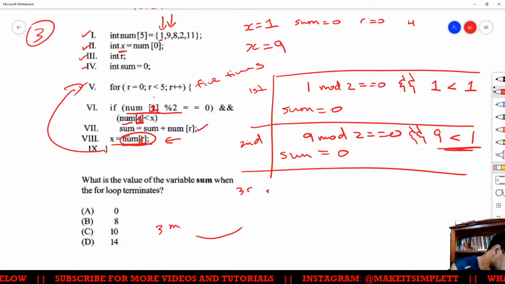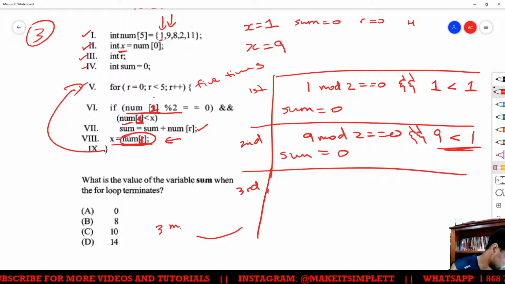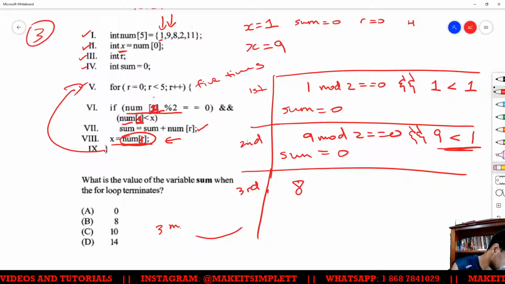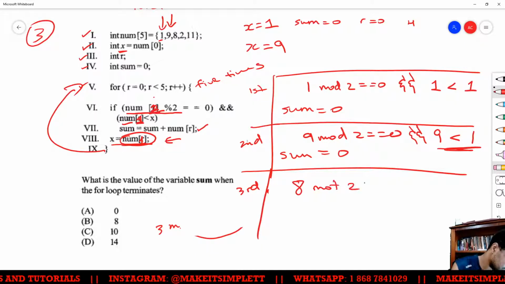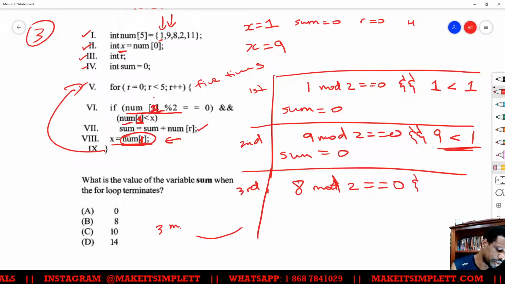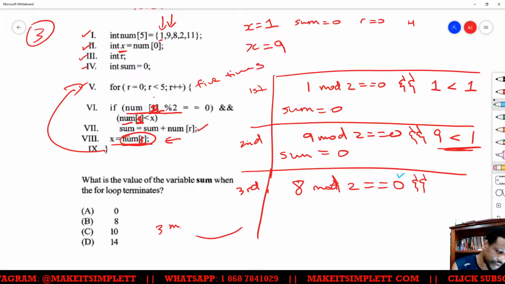Third. Right, so the third loop now is going to be comparing num location 2, which is going to be the 8. So it's going to be 8 mod 2 has to be equal to 0. 8 mod 2 is equal to 0, good. So we have a potential here because this is correct.